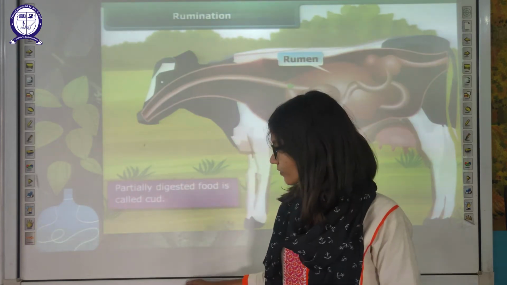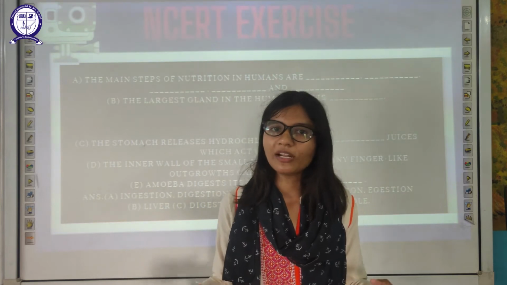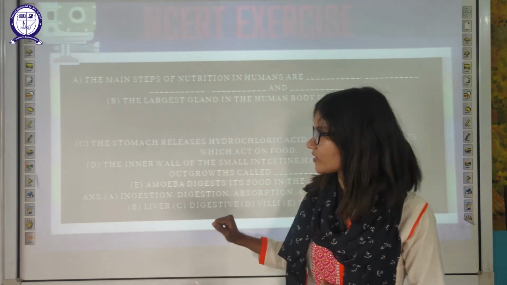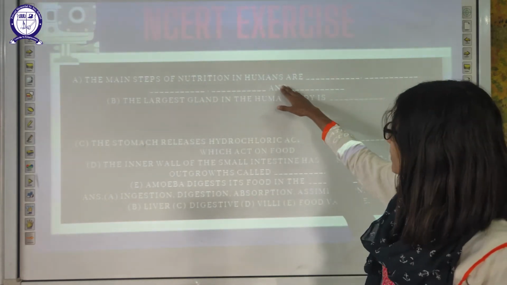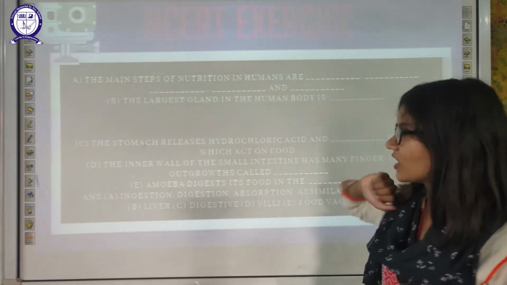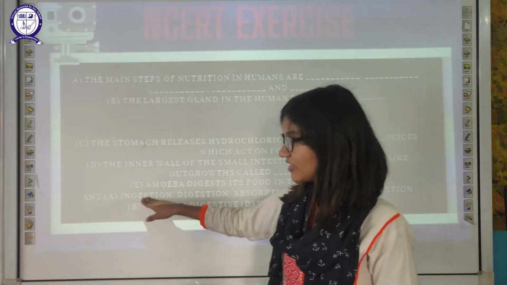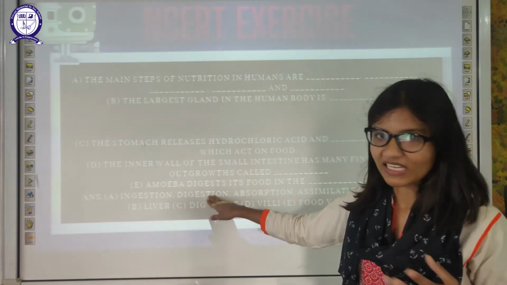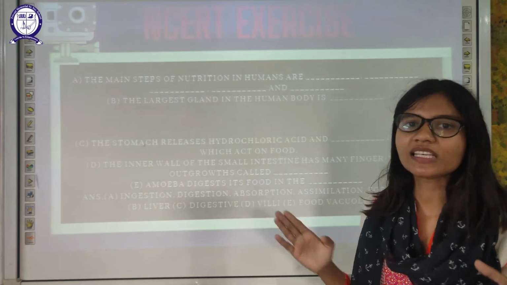We are done with all the topics of this chapter. Now we'll deal with NCERT questions. The very first question is, the main steps of nutrition in humans are dash, dash, dash, dash, and dash. We have discussed it thoroughly. The very first step is ingestion. The second step is digestion, then absorption, then assimilation, and the last step is egestion.